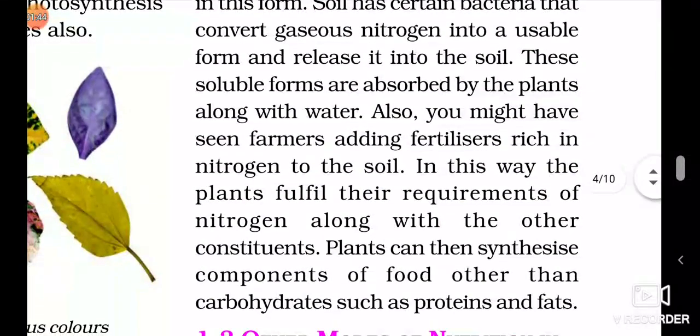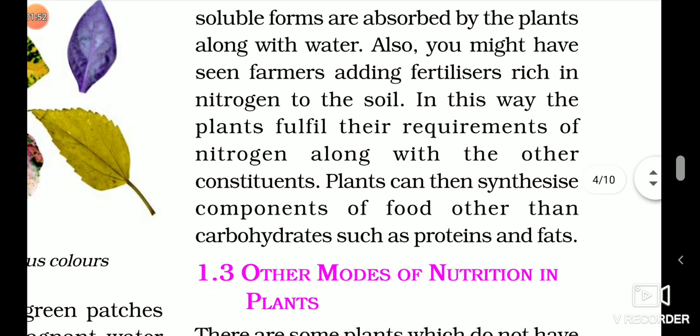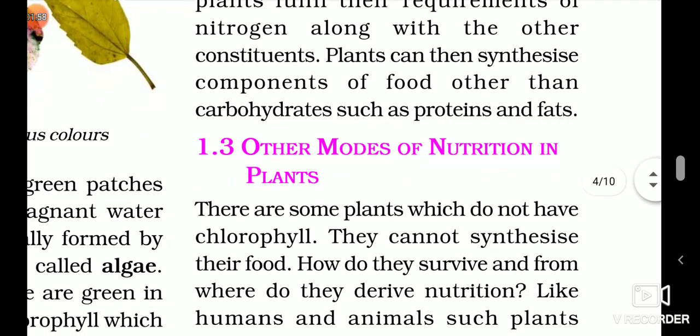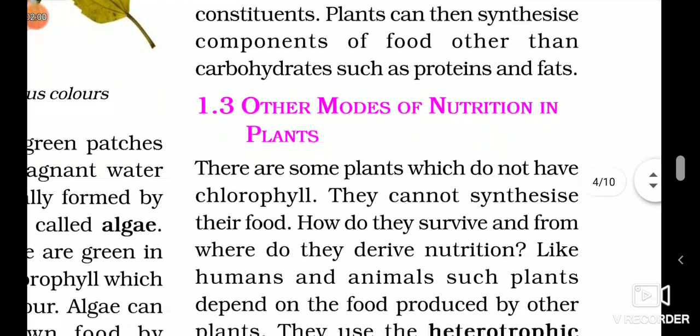So farmers add fertilizers which are rich in nitrogen during the cultivation of those plants, and the proteins and fats are also synthesized along with carbohydrates in some plants.